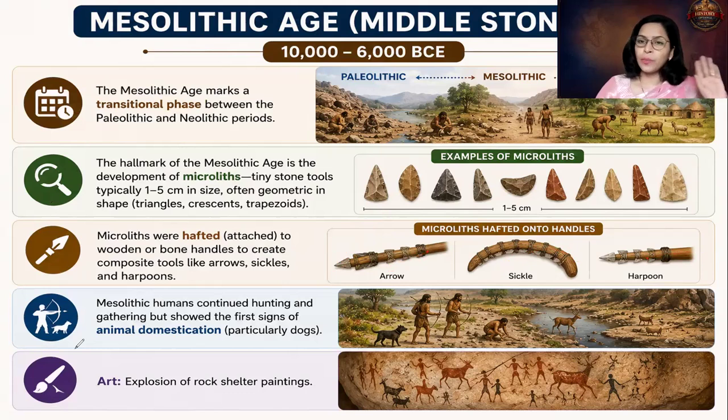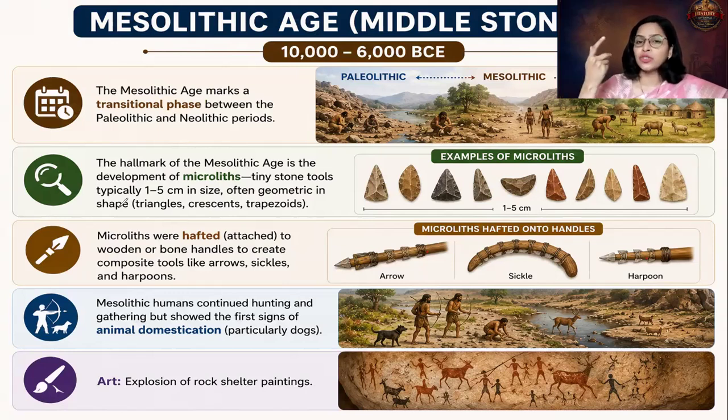Okay, now certain characteristics of the Paleolithic period continued here. We know that in the Paleolithic age, man was a hunter gatherer. Similarly, in the Mesolithic age also, man was a hunter gatherer only. He used to hunt animals and he used to gather food from nature, from the forest. That is roots, fruits, tubers. So first is hunting and gathering, fishing, all these things continued.